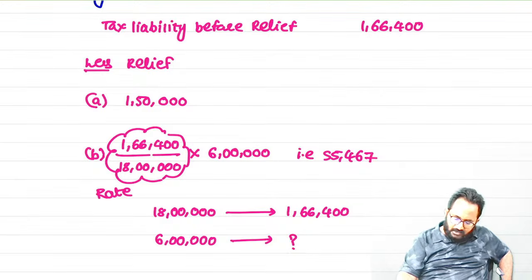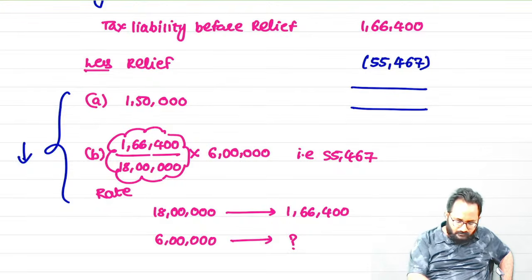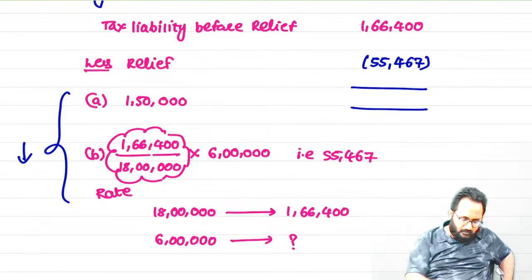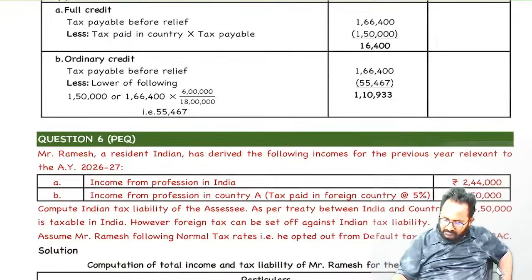Now we can give the relief, whichever is lower. How much? 55,000. Minus, if you do, how much will you get? 1,66,400 minus 55,467, 1,10,933. Ma, please compare your answer.